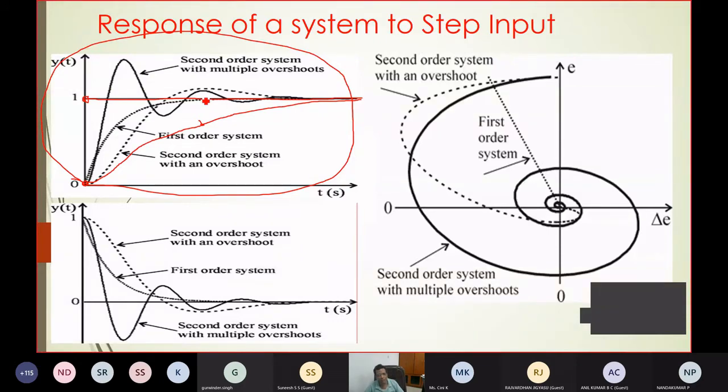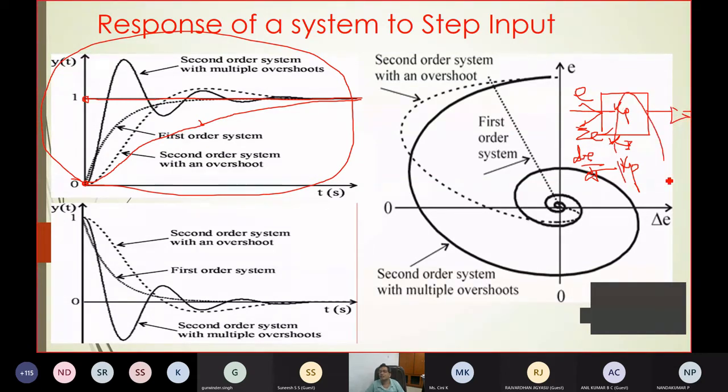But how is the system going from this to this? What does it depend upon? It depends on the controller parameters. So if it depends on the controller parameters, in practice you know that is the PID control. So what happens in a PID control? If I have a PID controller, you are giving the information E, then E is multiplied with Kp, and the sum of E is multiplied with Ki, and the derivative of E, dE by dt, is multiplied with Kd. So Kp into error, Ki into sum of the error, Kd into derivative of the error, change in error. This is the output of the PID controller.